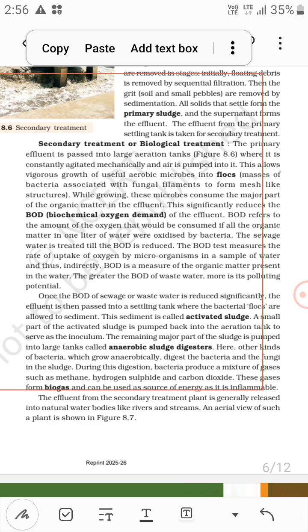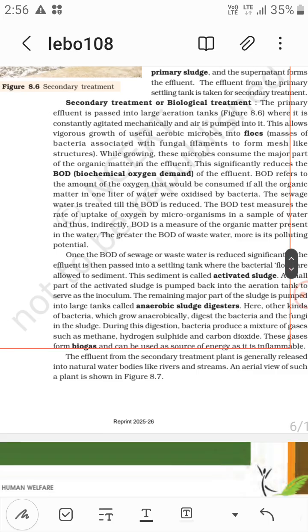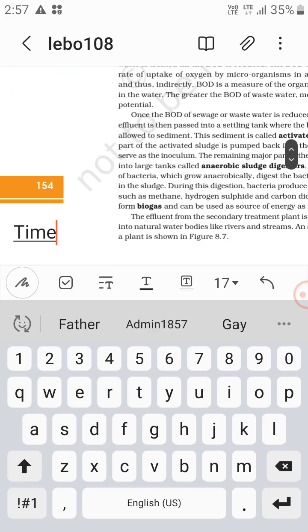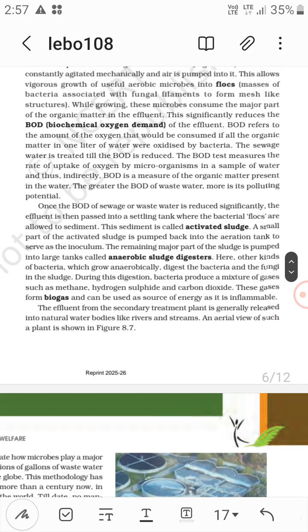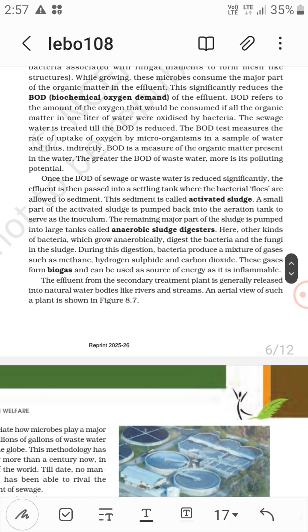The remaining major part of the sludge is pumped into large tanks called anaerobic sludge digesters, where it gets digested. Here other kinds of bacteria which grow anaerobically digest the bacteria and the fungi in the sludge, which are the flocs. During this digestion, bacteria produce a mixture of gases such as methane, hydrogen sulfide and carbon dioxide.